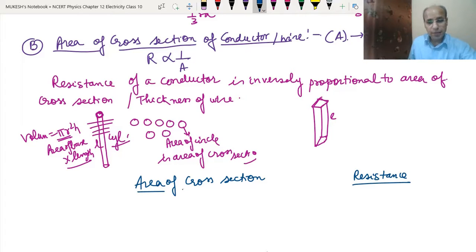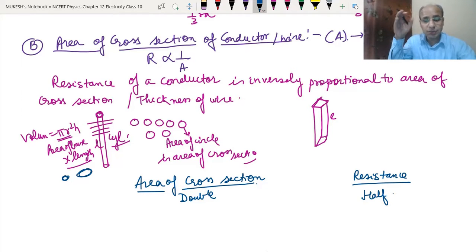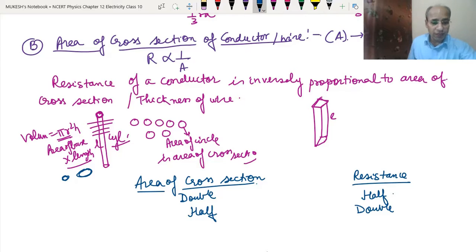If we make the area of cross section double, so instead of this area it becomes double, that means the wire has widened, so the resistance will become half. You can imagine it like this: if you are going along a street and the street becomes double the width, you can move in that street without any hindrance, so the resistance has become half. Now if the area of cross section becomes half, then the resistance will become double.